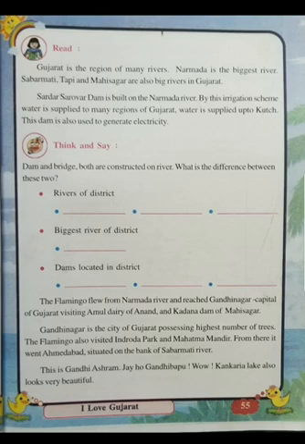It's so beautiful to see the dam, and not only beautiful, it is useful for irrigation purpose and also to generate electricity. Now you think and say. The rivers of the district, you have to write down which rivers there are in our district, which are the biggest river of our district, and the dam located in our district, especially the Daman Ganga river, then the Madhuban dam. There are two dams near our district, Valsad district: Daman Ganga dam here just near our Vapi, and also Madhuban dam in Silvassa. So these are the famous dams. I will be giving you these answers in the workbook, children. No need of writing in the textbook.